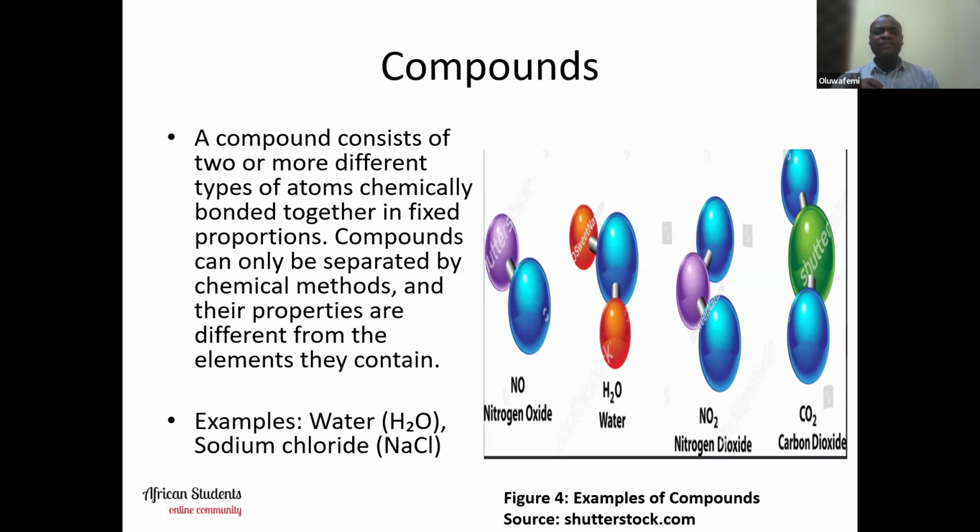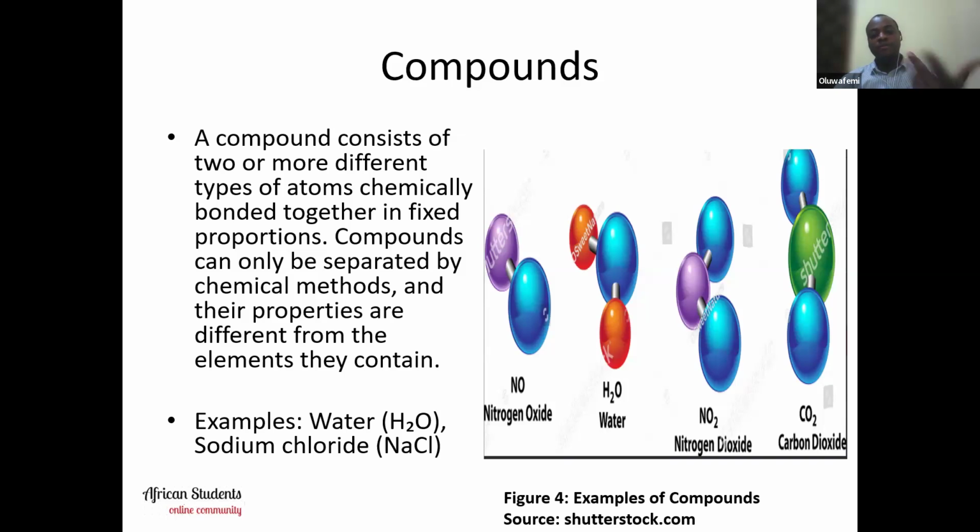And you discover that they are bonded in a fixed proportion. They are not just bonding haphazardly. No, they are bonded in a fixed proportion. And that's one peculiar thing about compounds, and they are chemically bonded. So compounds can only be separated by chemical methods, and their properties are different from the elements that they contain. What does that mean? If I have nitrogen and oxygen bonding together to form a compound, the properties of nitrogen oxide are different from the properties of nitrogen or oxygen, that is the constituent atoms that formed nitrogen oxide. So it is completely different.